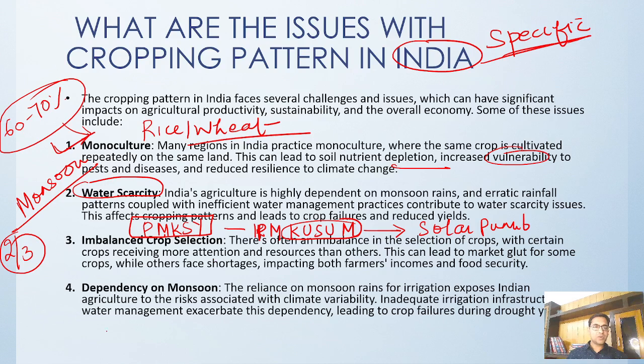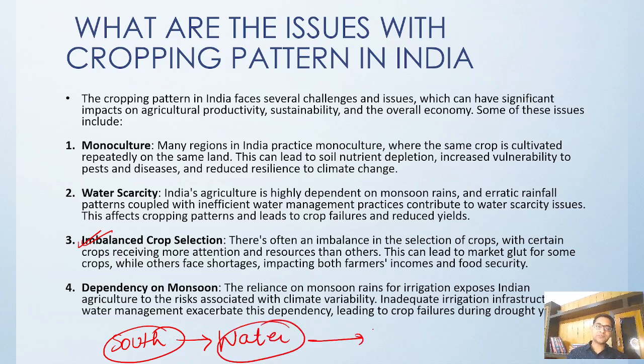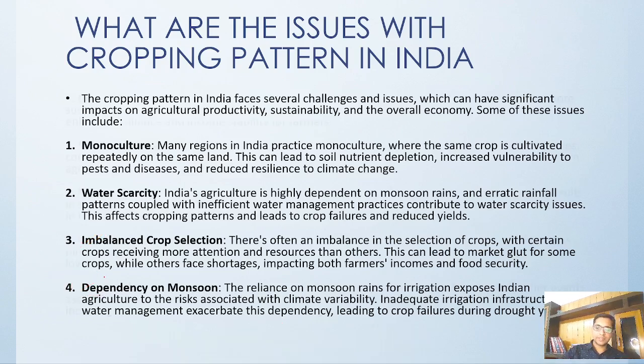Then in our country, there is an issue of imbalanced crop selection. They do not select crops based on their land and area. In south India, there is a lot of issue with water, but still they are growing the water-intensive crop rice over there, right? Dependency on the monsoon we have already discussed.